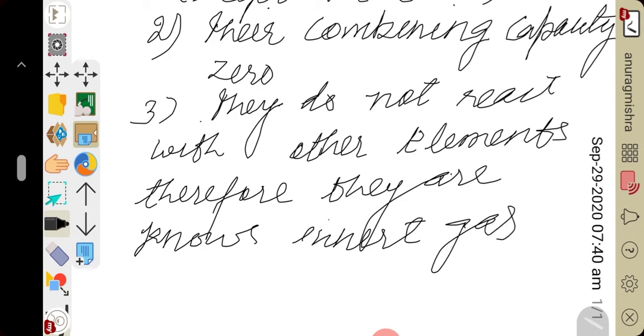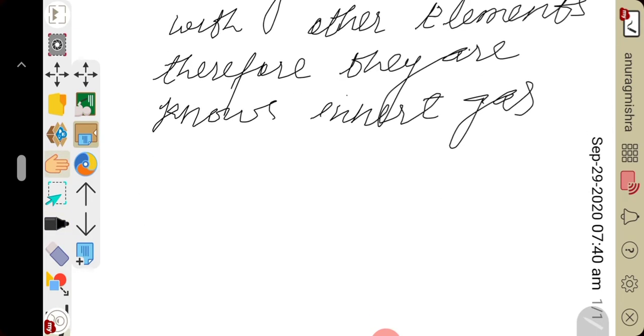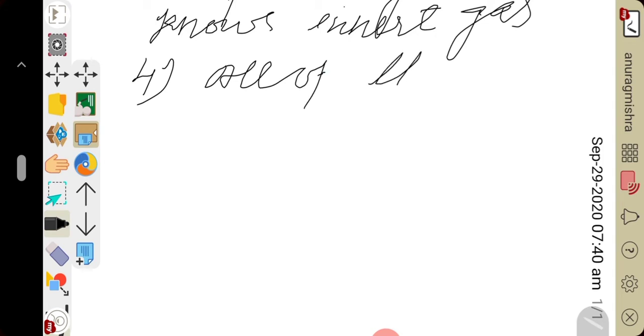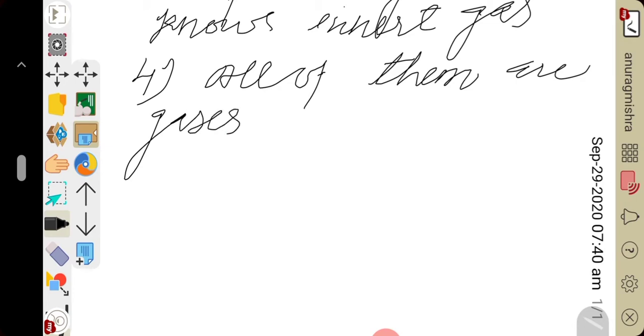Clear? Property number four: all of them are gases. So these are the main characteristic properties of noble gas.